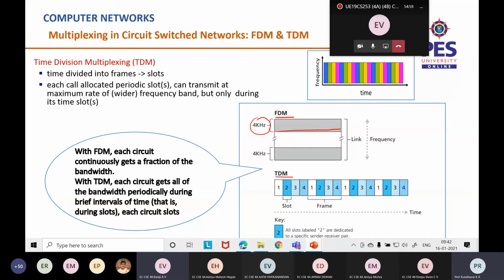When it comes to time division multiplexing, you can see time slots here. Assume there are 4 users. It's divided into 4 time slots. All slots labeled 2 are dedicated to a specific sender and receiver pair. Can you see, all these 2s will be for a specific one. All 4s will be for a specific sender-receiver, and that goes the same in the case of time division multiplexing. All right, circuit switched networks can be implemented in either one of these ways.